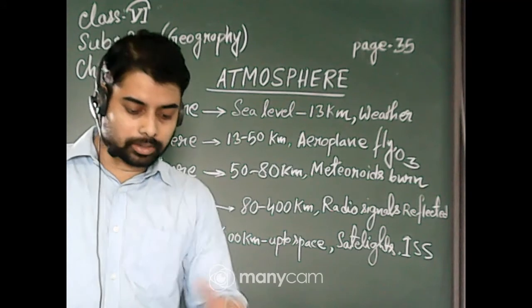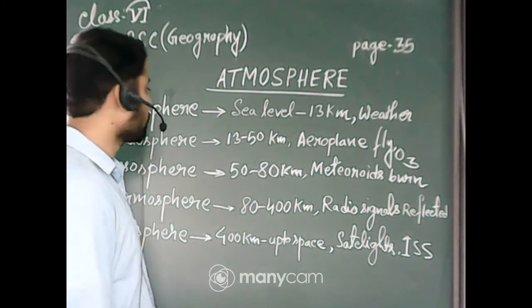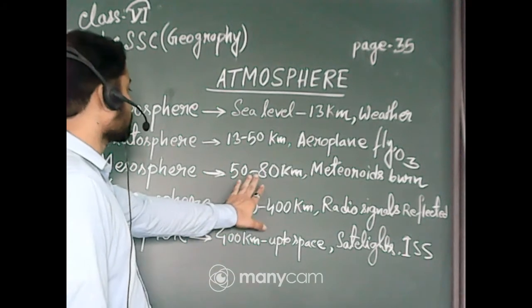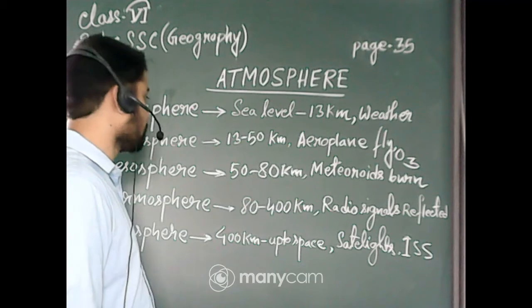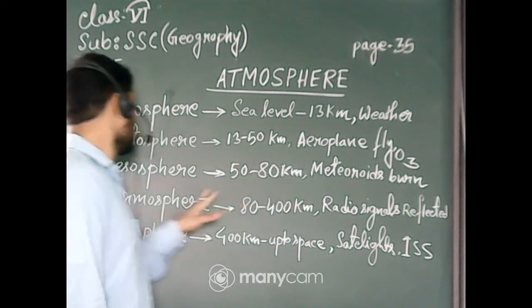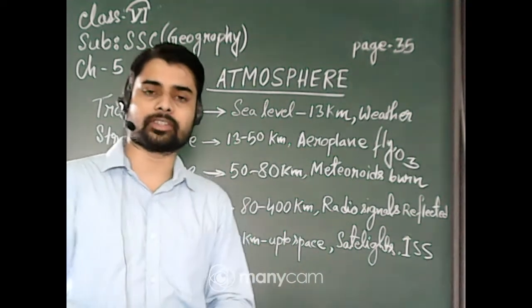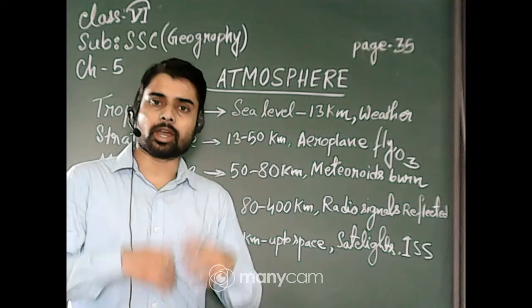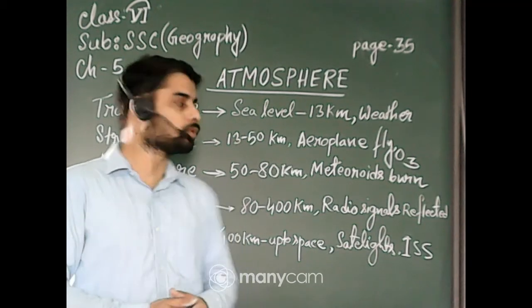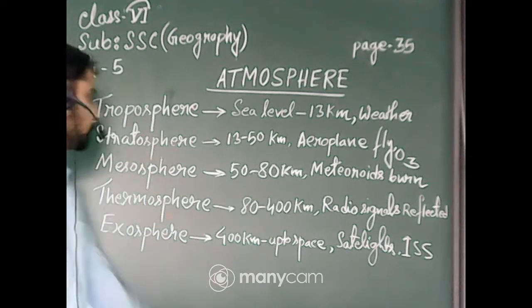The next layer is the mesosphere. The mesosphere starts from 50 kilometers up to 80 kilometers, just after the stratosphere. In the mesosphere, the meteoroids, as you have read in the first chapter, enter our atmosphere and burn totally. So these meteoroids burn here in the mesosphere.